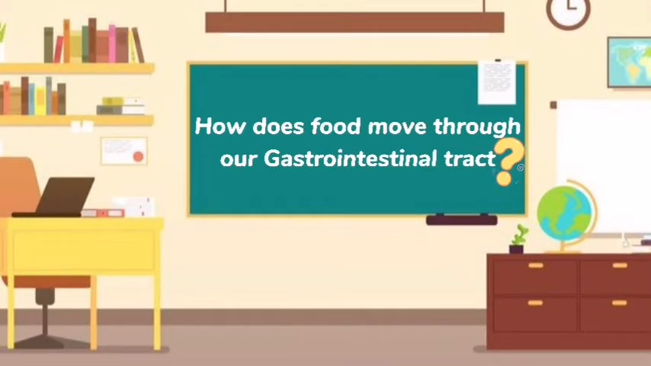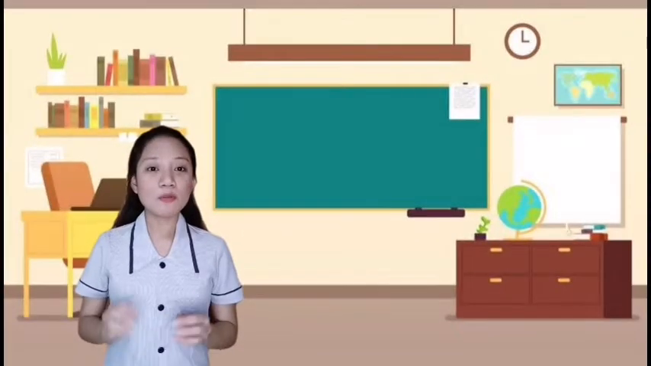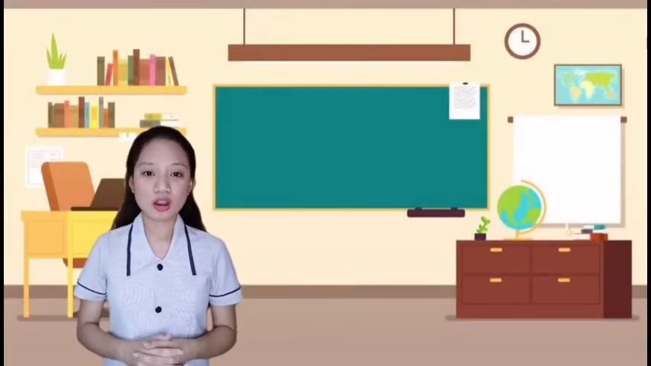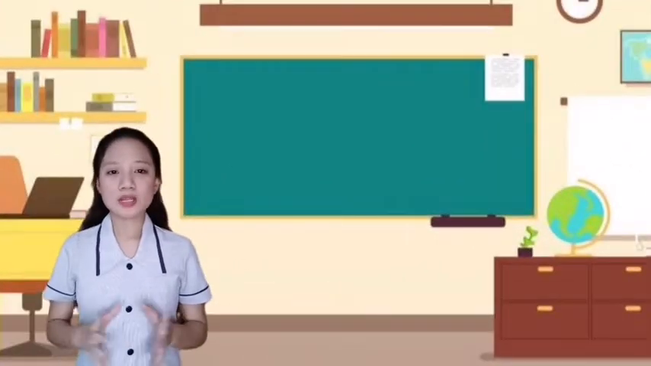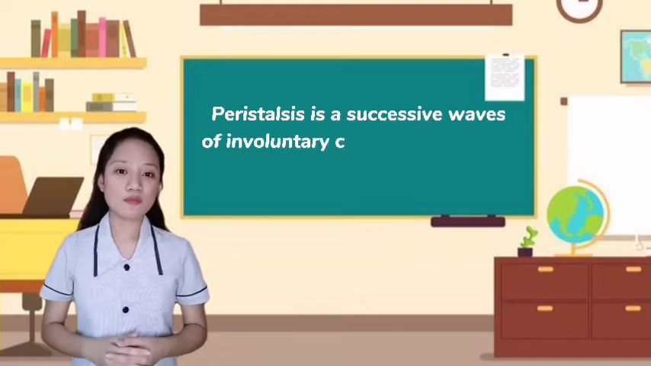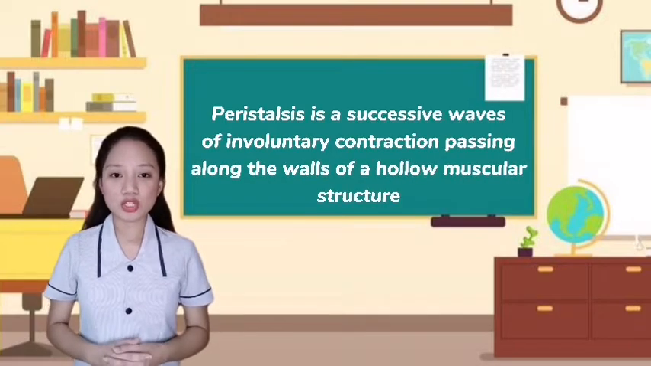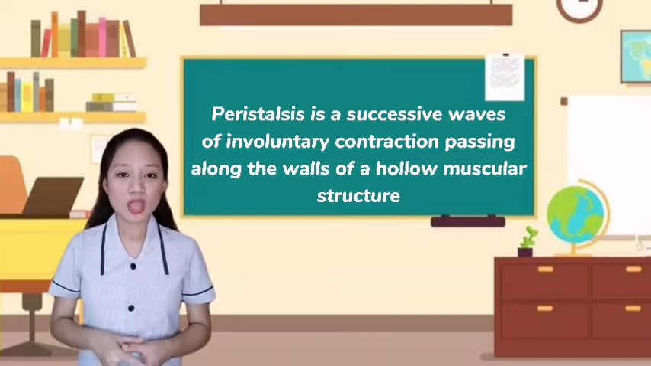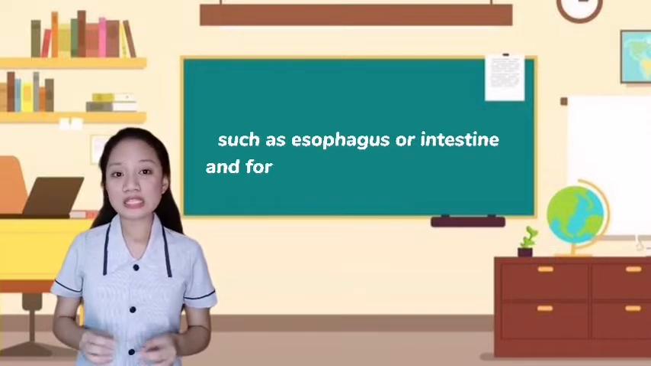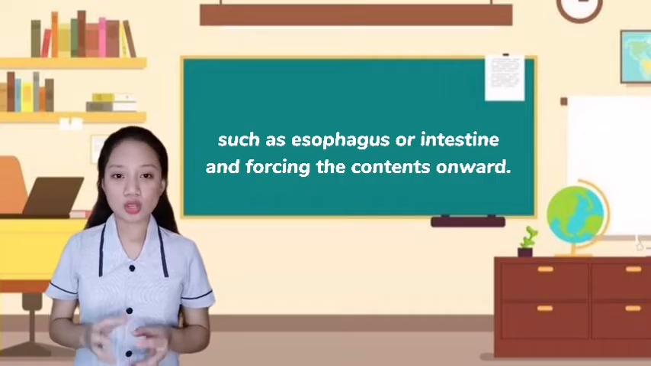So how does food move through our gastrointestinal tract? Food moves through our gastrointestinal tract through a process called peristalsis. Peristalsis is a series of successive waves of involuntary contraction passing along the walls of a hollow muscular structure such as the esophagus or intestine, forcing the contents onward.